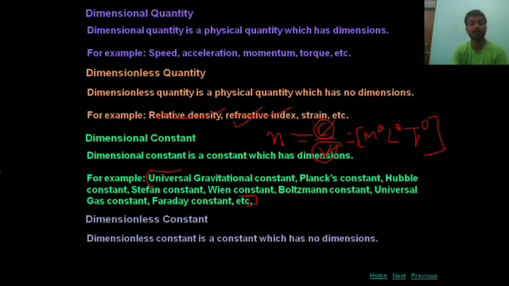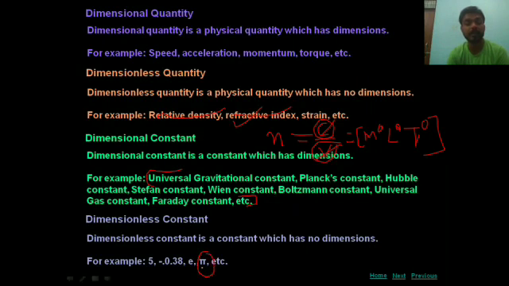Dimensionless constant is that constant which has no dimension. For example, 5. Here a very good example is pi. Pi is a constant, 22/7. This is a dimensionless quantity because it has no units. And simply we can say the quantities which have units are the dimensional constants.